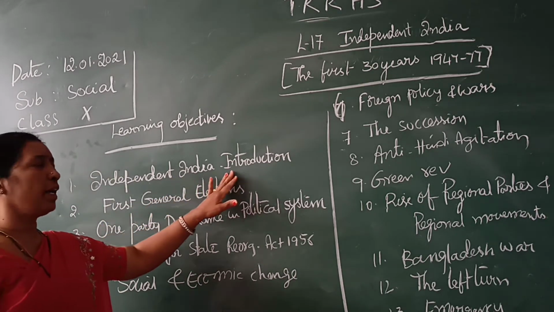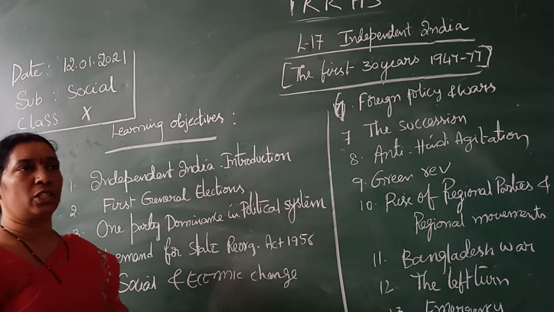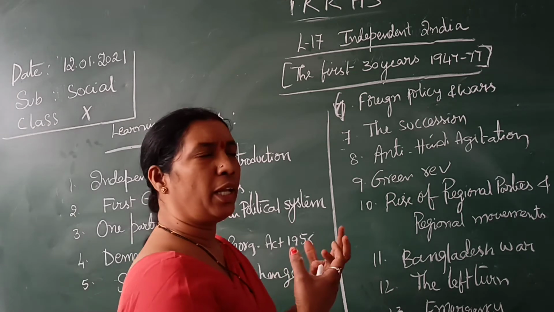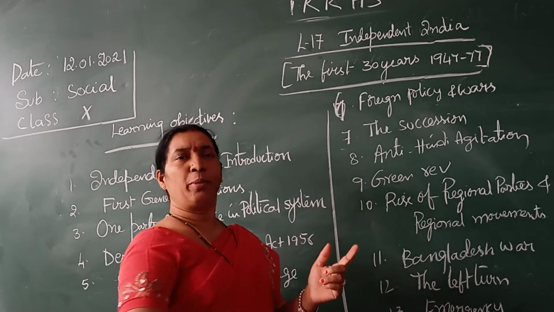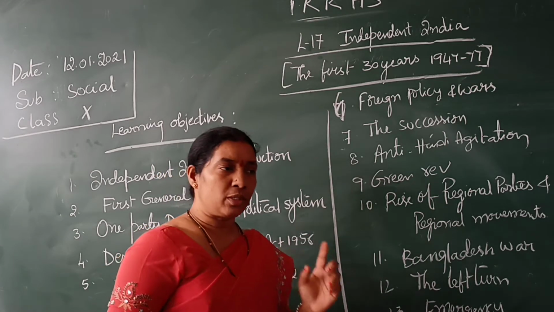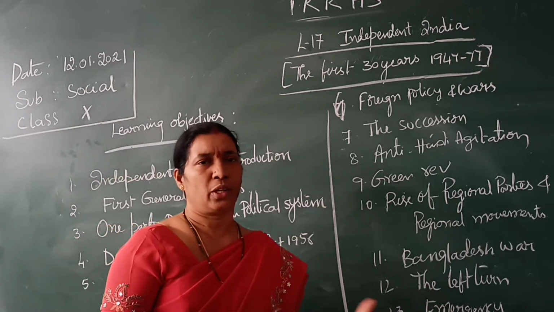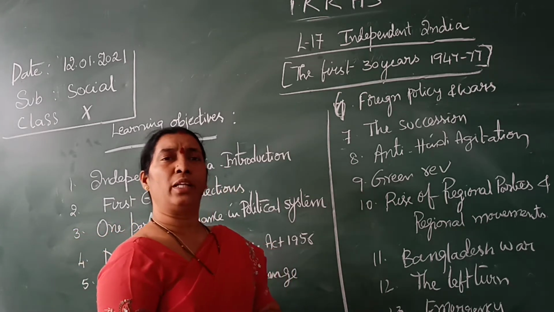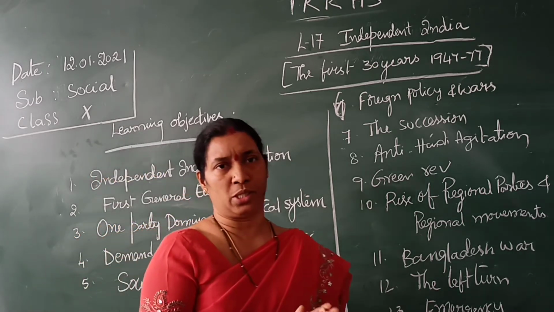First, Independent India introduction. In the textbook, it is given as Independent India introduction. So how we got independence: the Britishers for 200 years completely drained our resources, and our development became zero, isn't it? So from the zero level we have to start, and people were fed up and had completely lost their confidence in them. And being an agricultural country also, there was a shortage of food grains. So people were in a very desperate position.